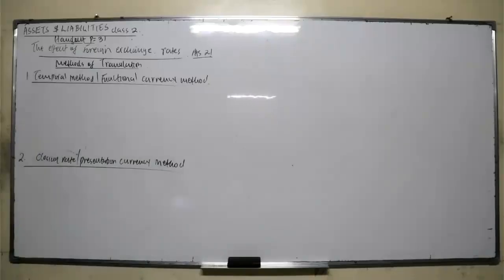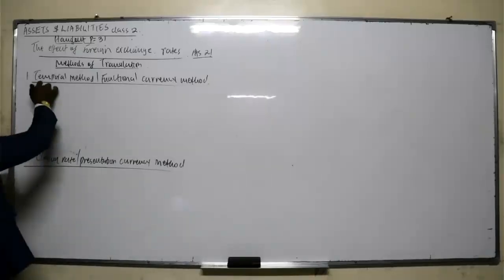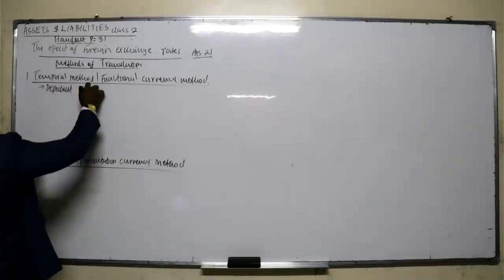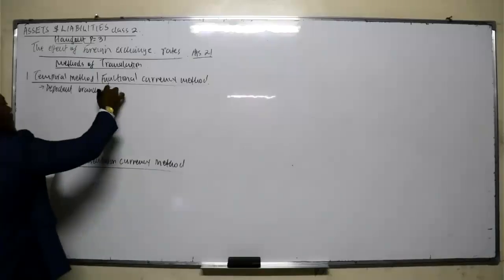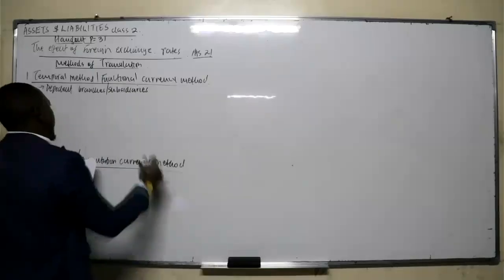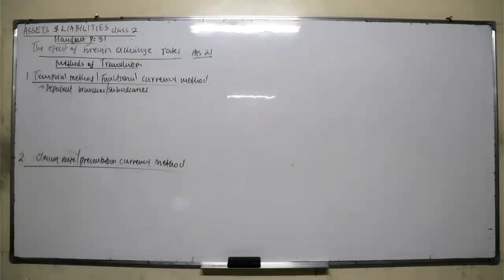What's the difference? Now, the first one, the temporal method or the functional currency method, this one is for dependent branches or subsidiaries. We'll come later to discuss what we mean by subsidiaries, when we do our last topic of consolidation.